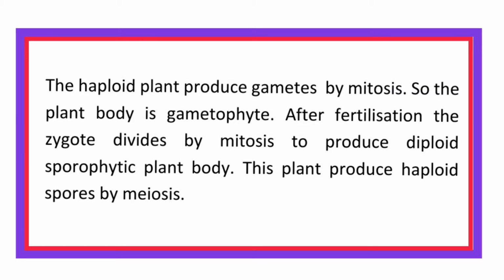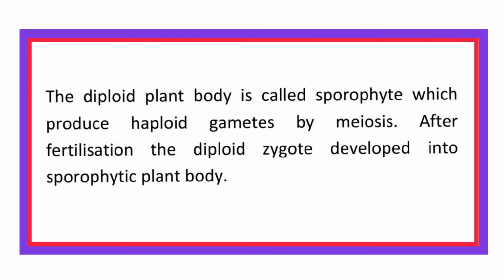This plant produces haploid spores by meiosis. The diploid plant body is called the sporophyte, which produces haploid gametes by meiosis. After fertilization, the diploid zygote develops into the sporophytic plant body.